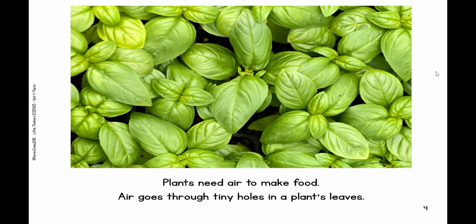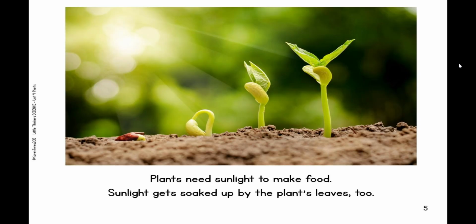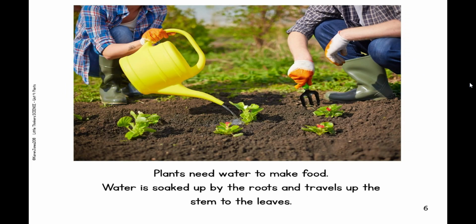Plants need air to make food. Air goes through tiny holes on the plant's leaves. Plants need sunlight to make food. Sunlight gets soaked up by the plant's leaves. Plants need water to make food. Water is soaked up by the roots and travels to the stem to the leaves.